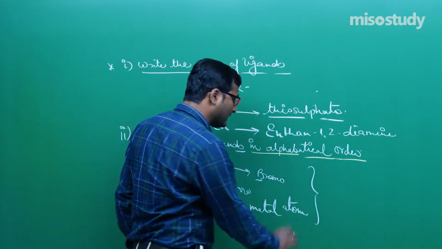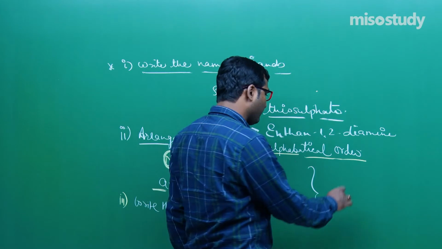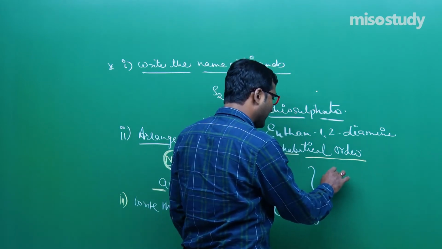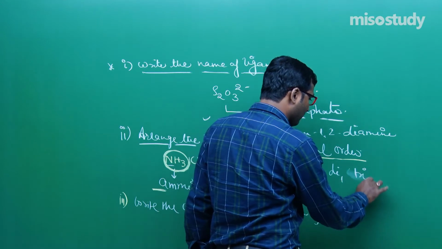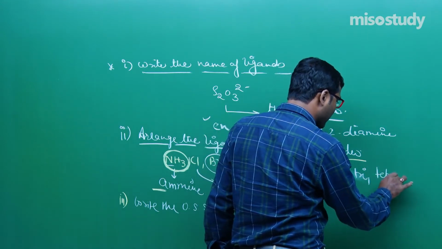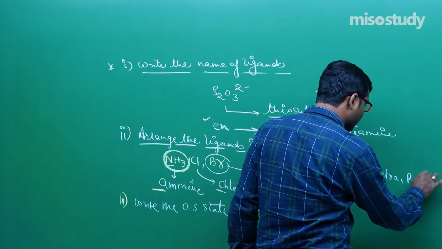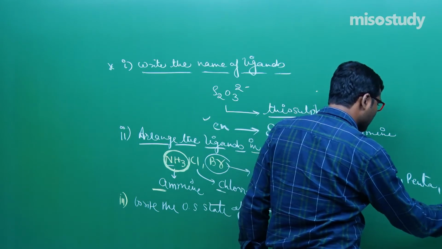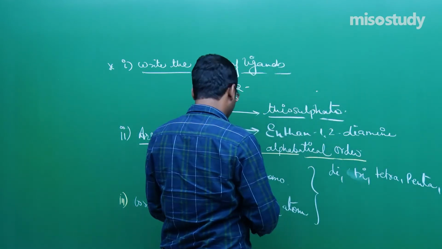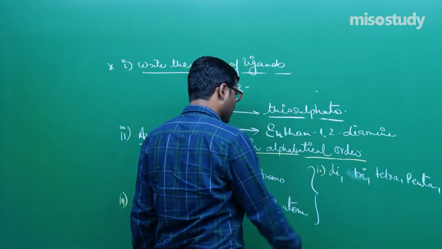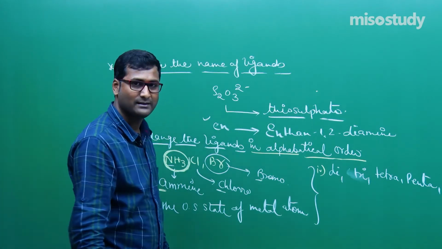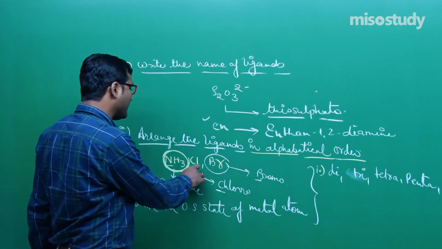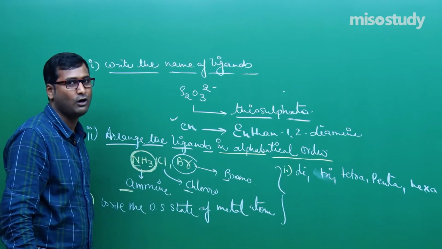Now, if there is 2, 3, 5, then we say di, tri, for 4 tetra, for 5 penta, hexa, and so on. Suppose I write NH3 whole 6, that is hexaamine. Clear to you? If Cl4, that is tetrachlorido or tetrachloro.